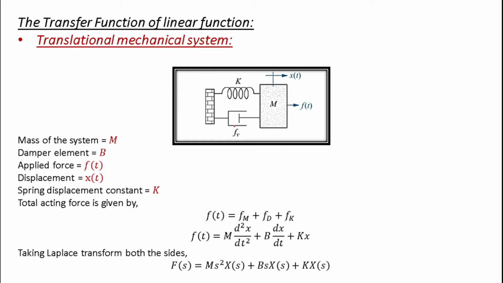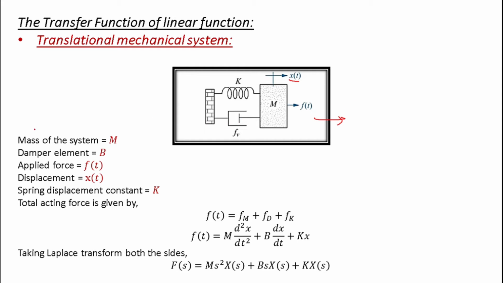Another thing right here is a damper, also connected with the mass element, and the mass of the system is given by m. The force applied to the system in this forward direction is f of t, and due to it there is a displacement in the system, x of t, in this direction.